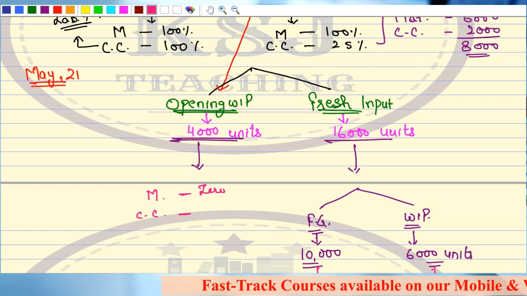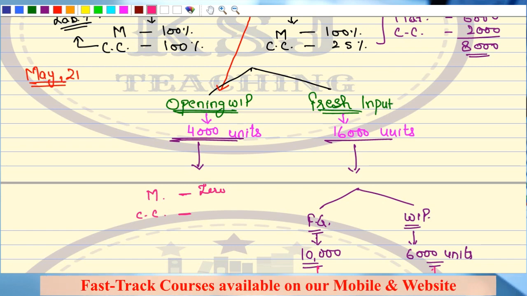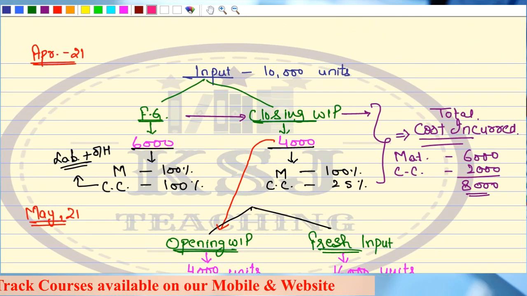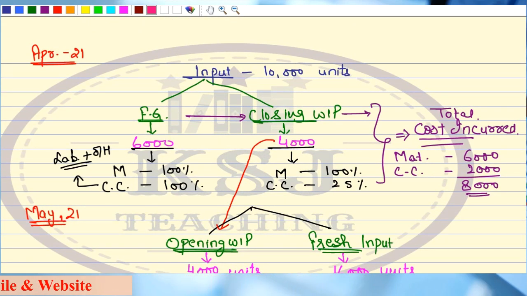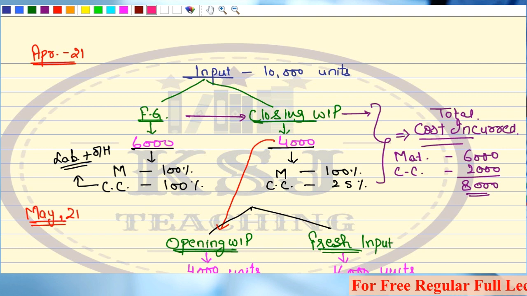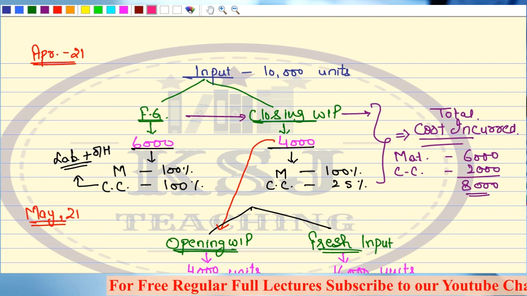Clear? Now, using the same logic, in the previous period, that is April 2021, 25% of the work was completed. That means 25% of labor and overhead cost was incurred. Isn't it?